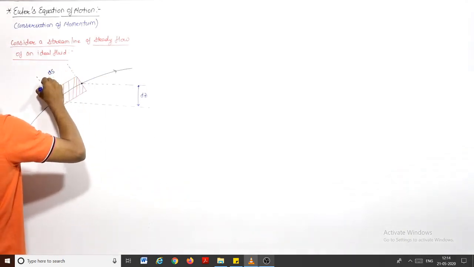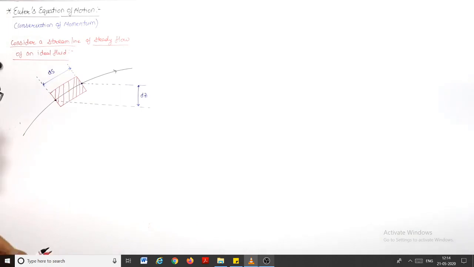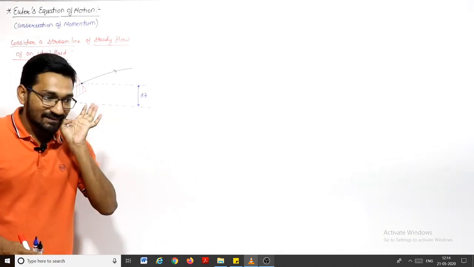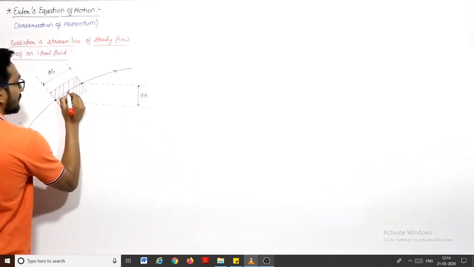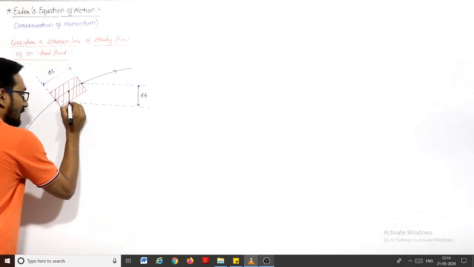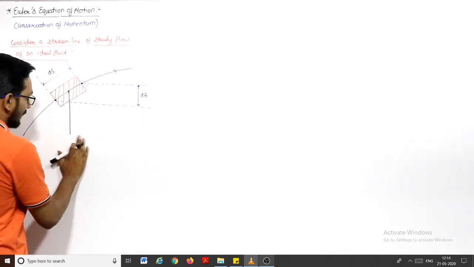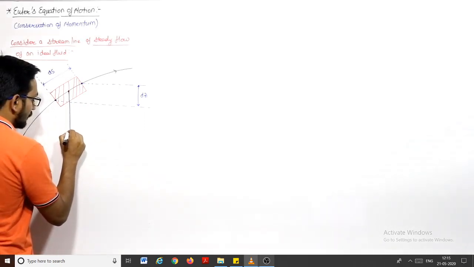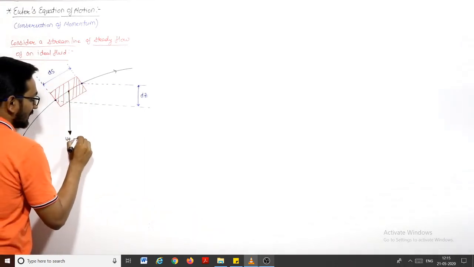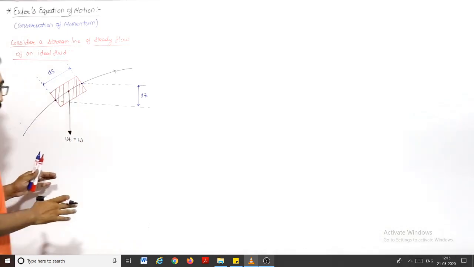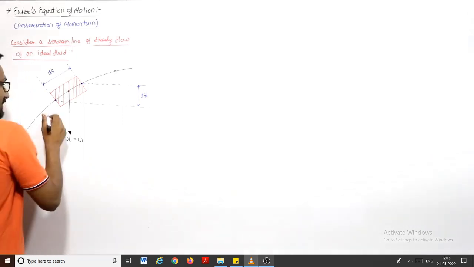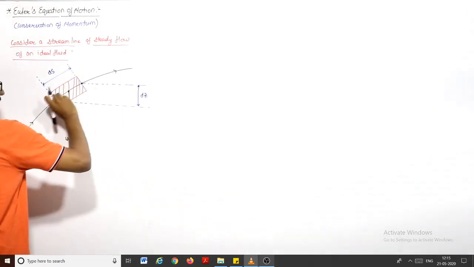Now if we talk about the forces, we have 2 forces. One is the pressure force, another one is the gravity force. Let us say this is the center of gravity of this fluid particle or element. We have a vertically downward force, that is the gravity force, and that vertically downward force is the weight of this fluid element, let us say W. Weight is acting vertically downward, right? We have some pressure force acting on it. Let us say this is the inlet, this is the outlet, flow is in this direction.